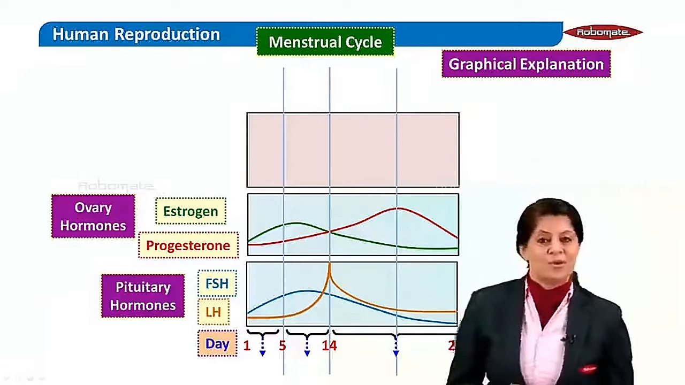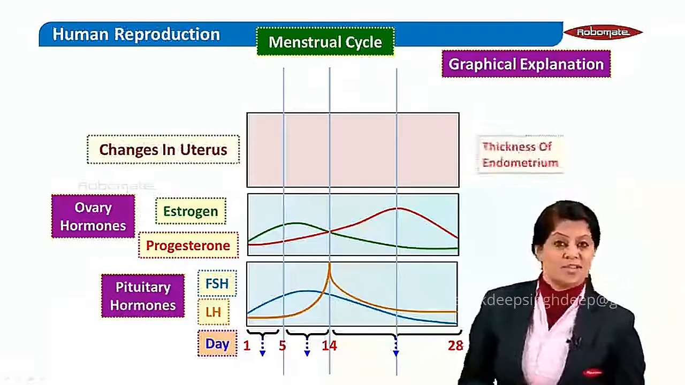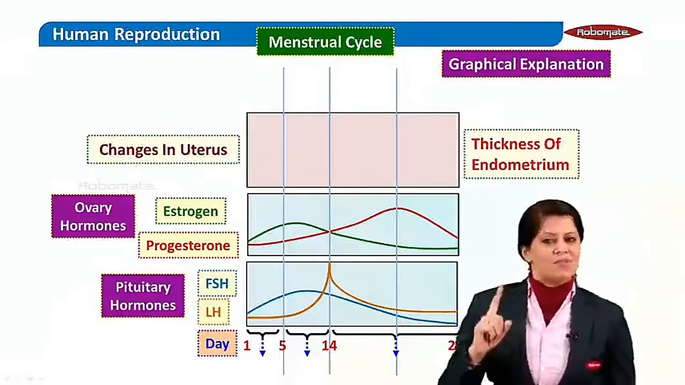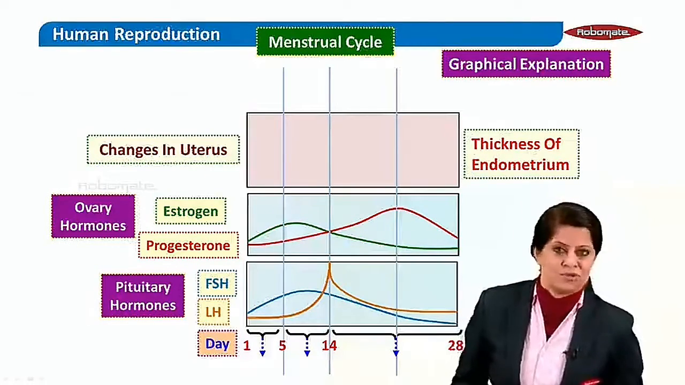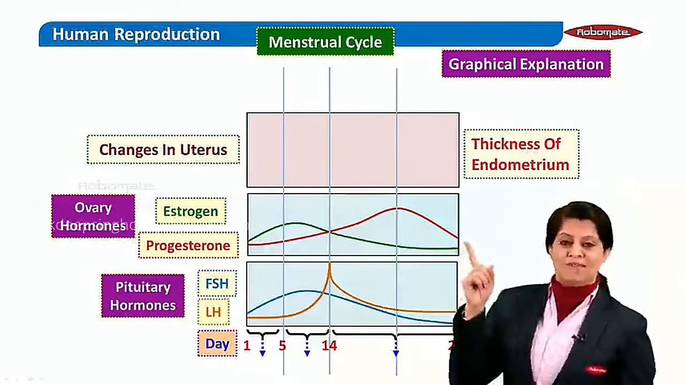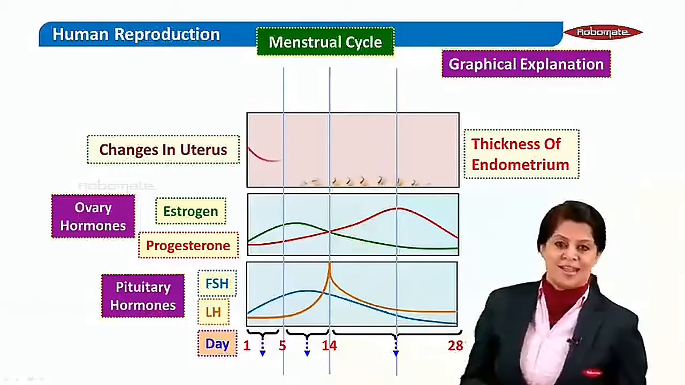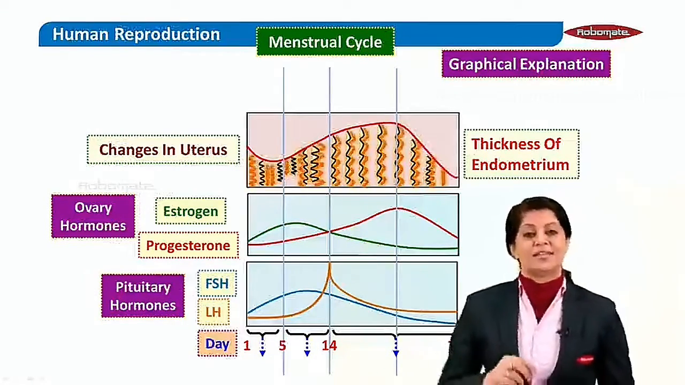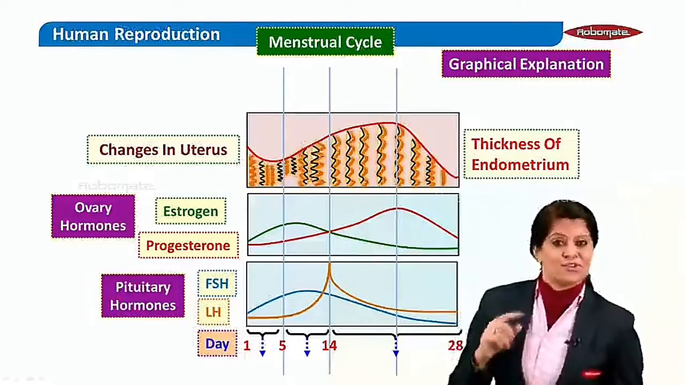Also, when we talk about the changes in the uterus, that is the thickness of the endometrium: the endometrium is maintained by progesterone. So the endometrium is going to be thickest when the progesterone level is highest. Let's watch this. See the endometrial lining, it's the thickest when the progesterone is highest.